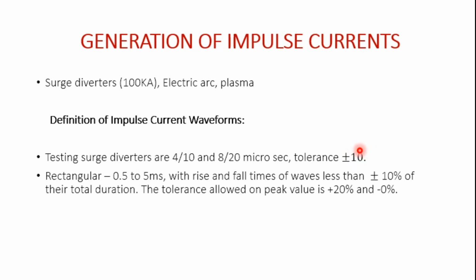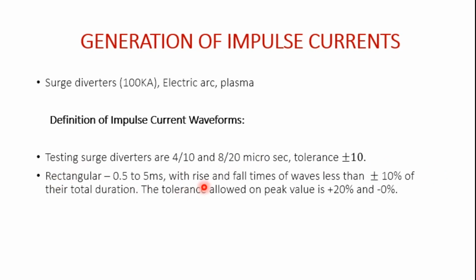Apart from standard impulse current waves, rectangular waves can also be used for longer duration testing. The wave shape should be nominally rectangular, of 0.5 to 5 millisecond, with rise and fall times of the wave less than plus or minus 10% of the total duration.